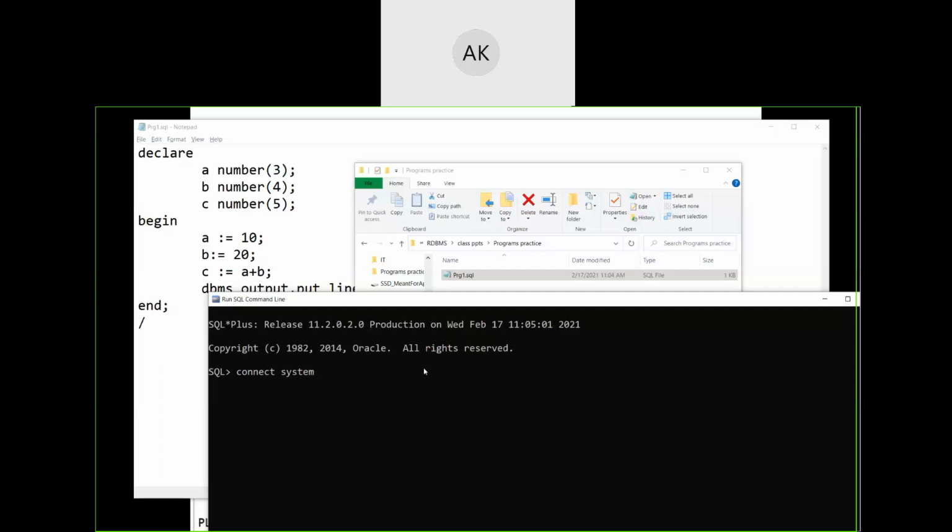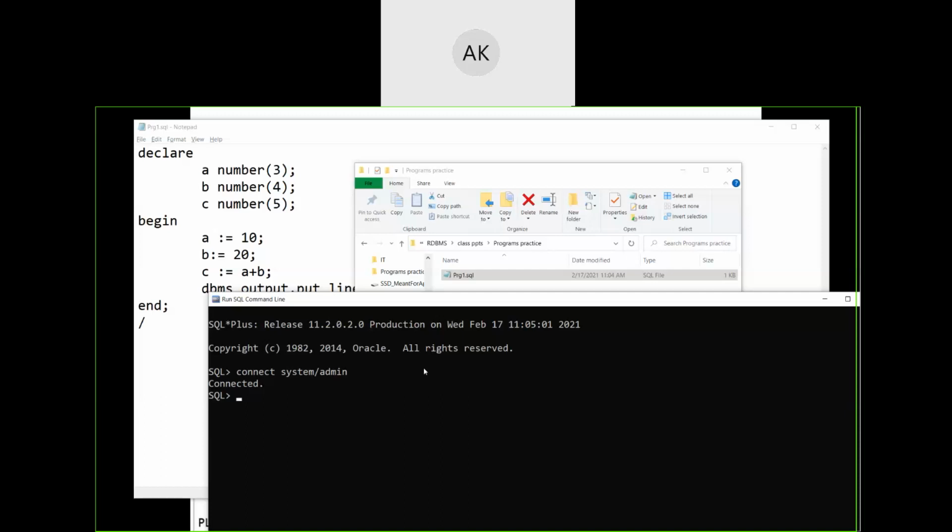Admin, right? Correct. There are two ways of doing it. One is at this point, connect system, you can press enter, and it will ask you for entering the password. Or else you can keep a slash and type the password here itself. But this second way is not suggestible because it will reveal the password to the people standing on your shoulder. Anyway, I don't have any secrecy in my database, so it's not as important as learning. So I just kept it open.